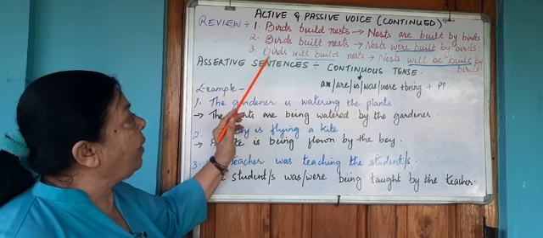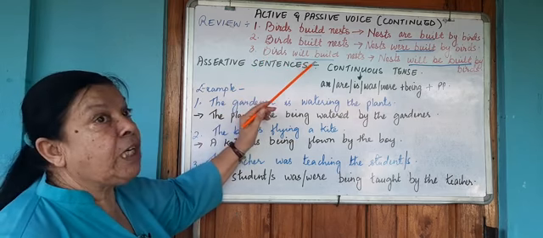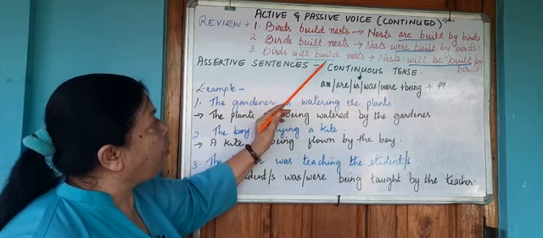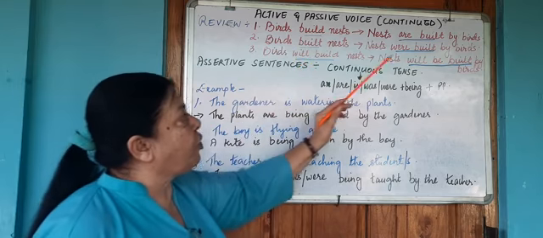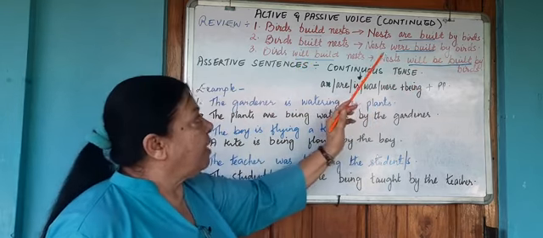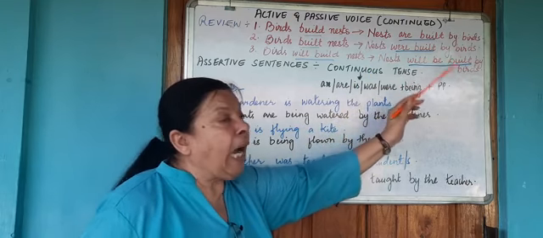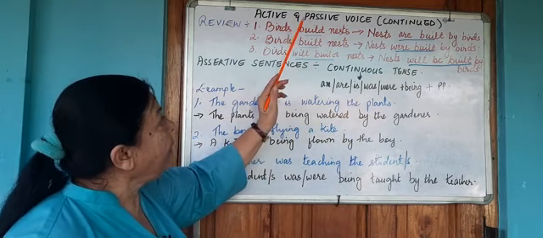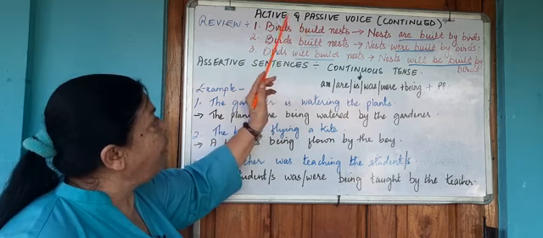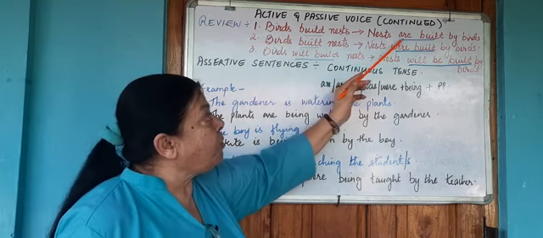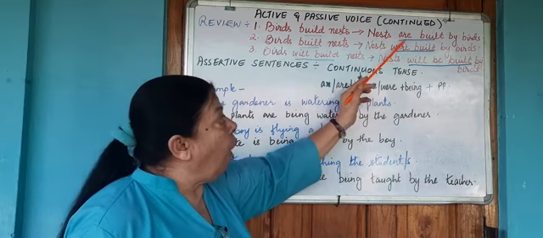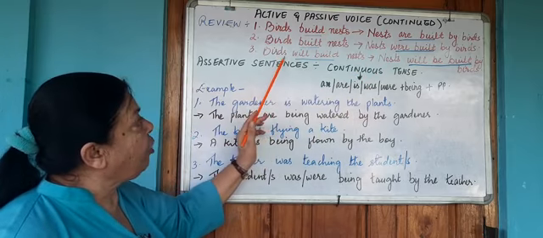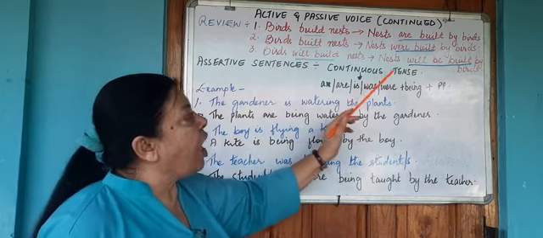In the third sentence, we have used the simple future tense. Birds will build nest. The simple future tense will change to will be built. Therefore, nests will be built by birds. So, interchange of subject and object. The verb undergoes a change. In the simple present tense, you will use a suitable auxiliary: is, am or are. In the simple past tense, you will use was or were. In the simple future tense, you will use will be or shall be.